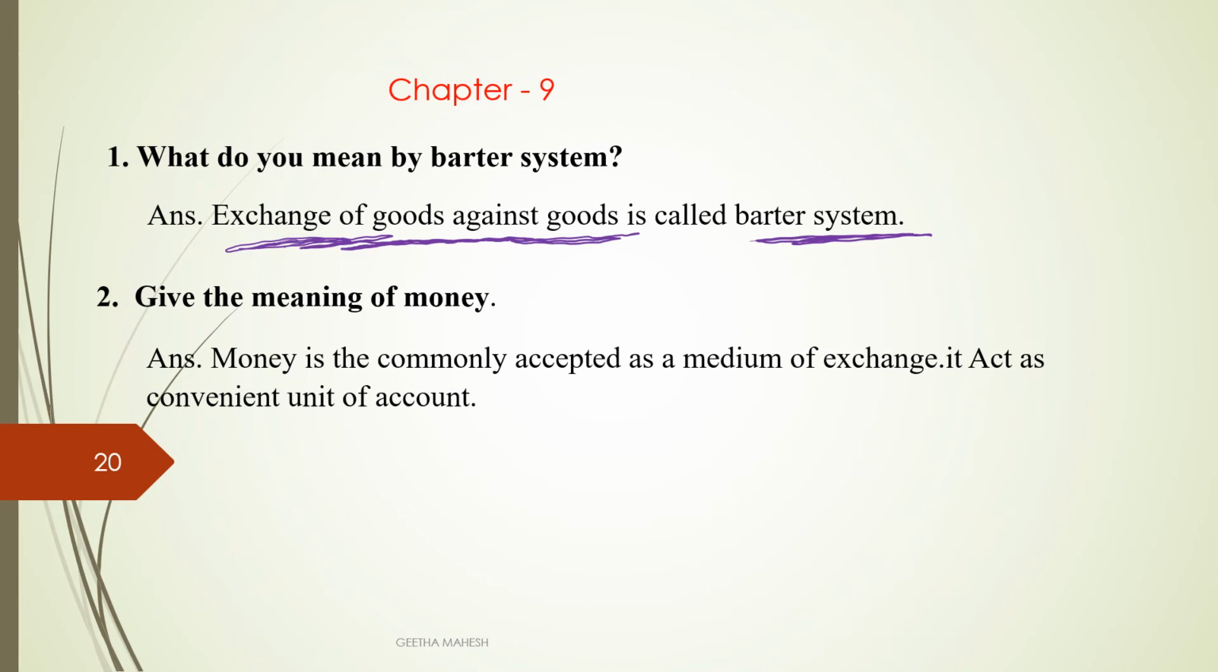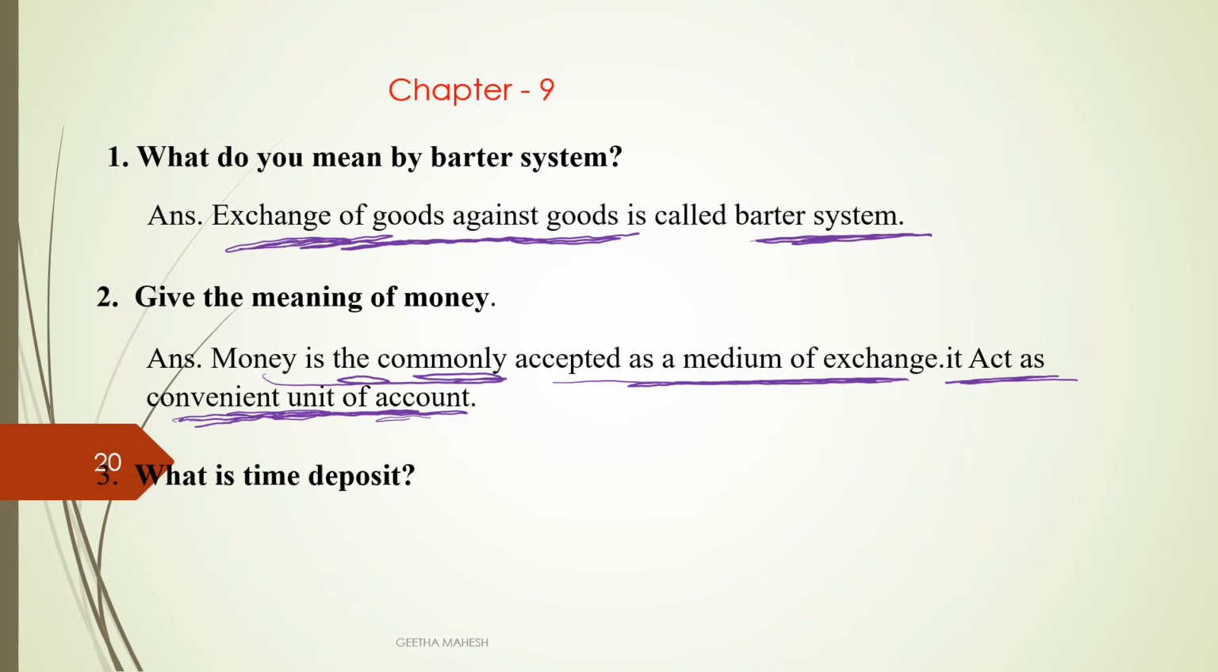Here you can see money is commonly accepted as a medium of exchange, and at the same time it acts as a convenient unit of account. So, the primary functions of money are medium of exchange and measure of value. Measure of value means it acts as a convenient unit of account, that is, every item can be expressed in terms of money.